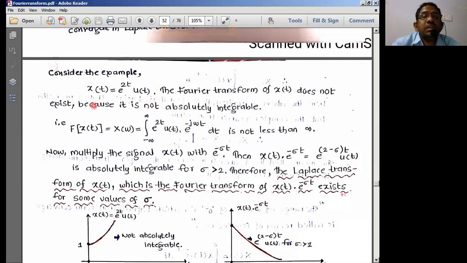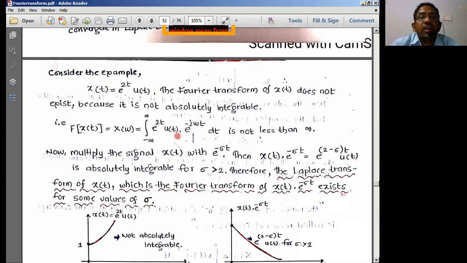This function cannot be represented using the Fourier transform, whereas the same function can be represented using the Laplace transform by simply multiplying the above representation of the Fourier transform with e power sigma t.